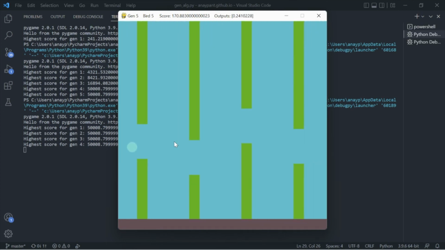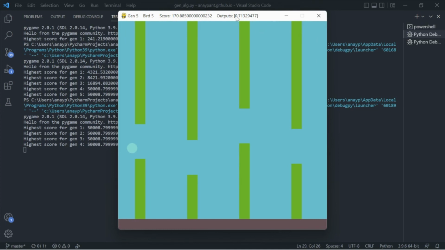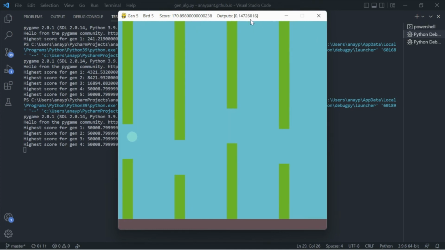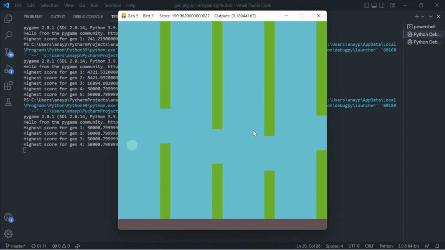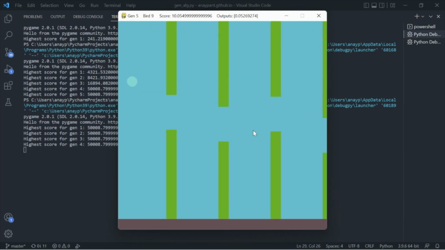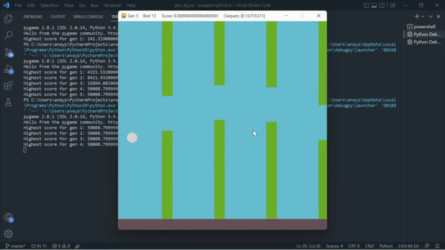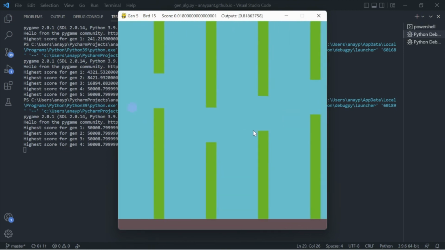Let's slow it down. You can see his outputs. Yeah. So let's speed it up. All right, let's just kill him. Let's see what other colors there are. Yeah, this guy's also. So yeah, if you really want to, this guy's new. So there's probably some pink guy in there as well.